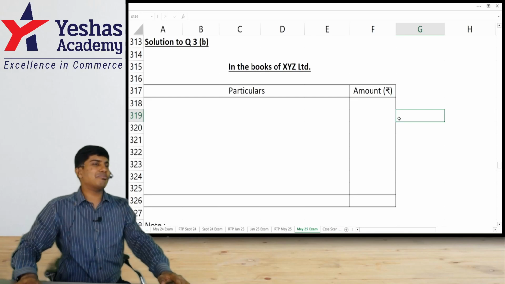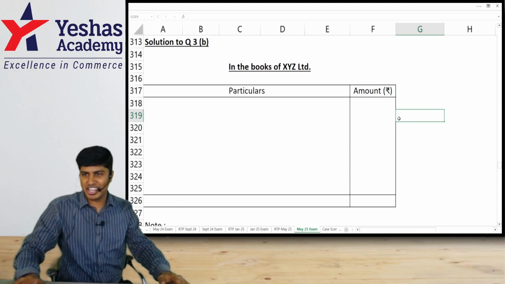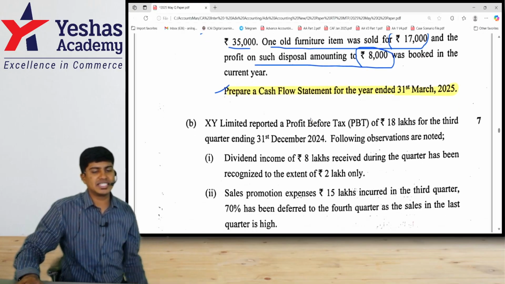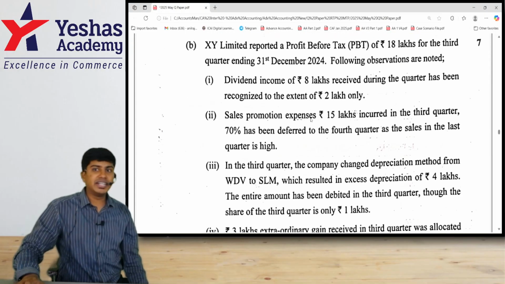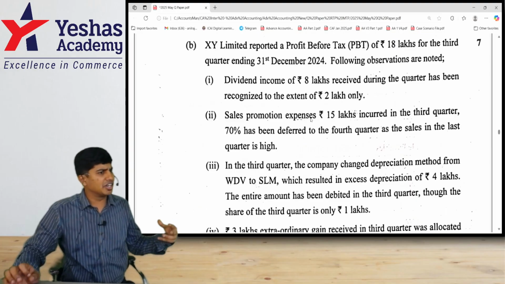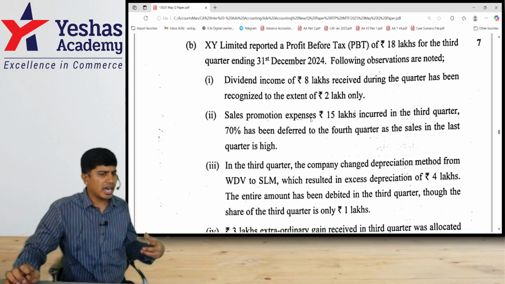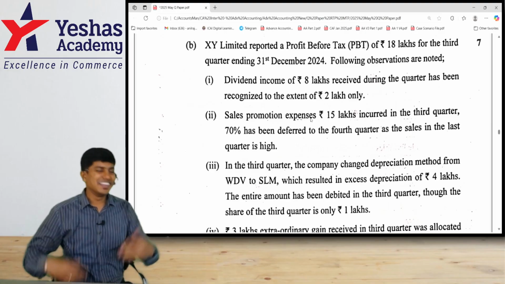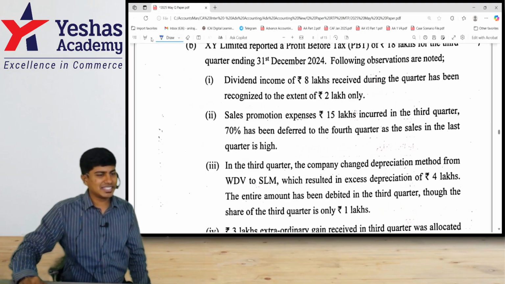Let's now solve question number 3B from our May 2025 examination. This question 3B is from the topic of Accounting Standard 25, Interim Financial Reporting. Standard which has been very recently introduced into CA Intermediate. And before this, there were no questions from this standard in the intermediate examination level. Anyways, let's start. Please see this.